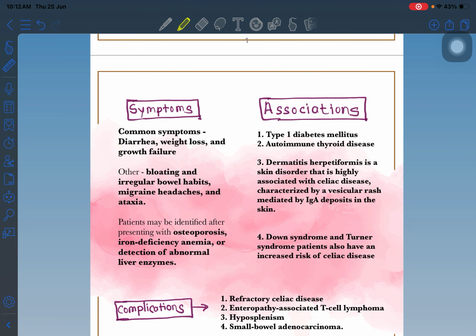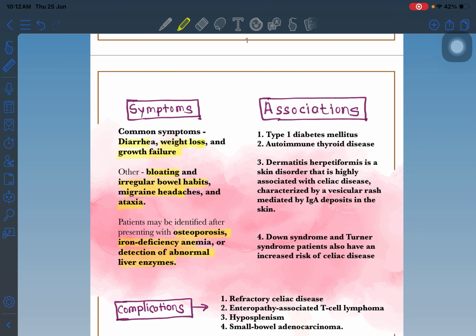Patients present with diarrhea, weight loss, and growth failure because of malabsorption, and sometimes bloating and irregular bowel habits, migraine, headache, and ataxia due to deficiency of nutrients and vitamins. There is also osteoporosis and deficiency anemia, and dental enamel abnormal development. These are the common symptoms. They are not specific, but they are the most sensitive and most common symptoms present in celiac disease patients.